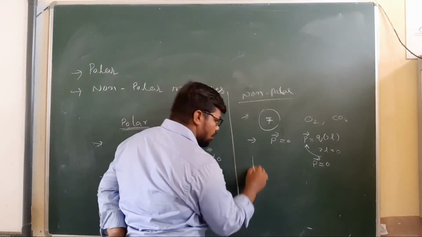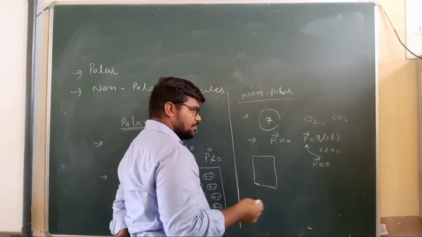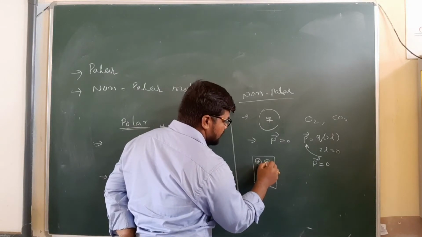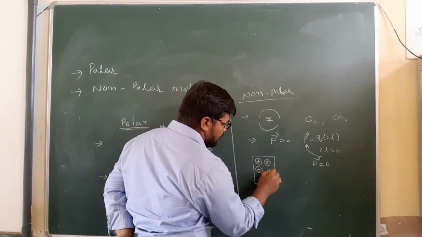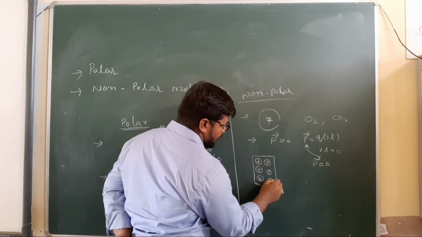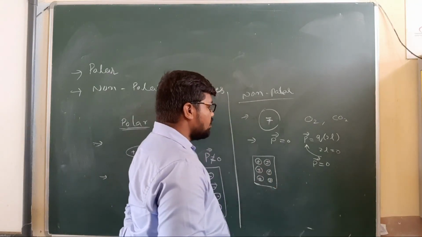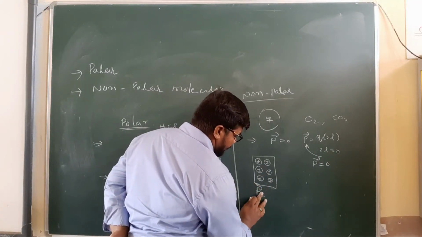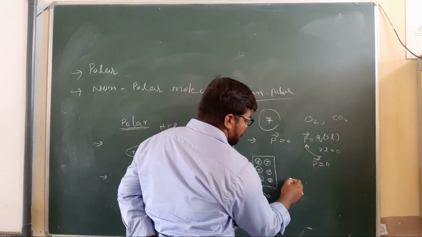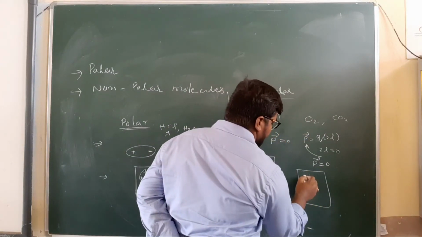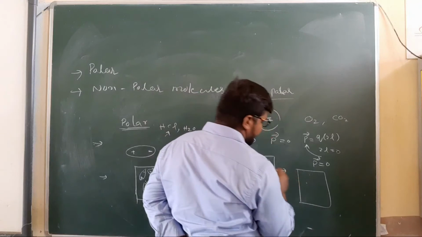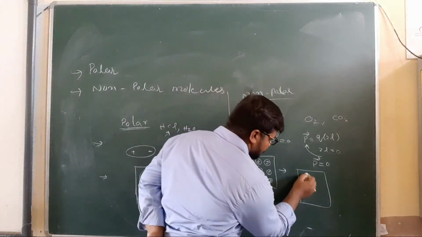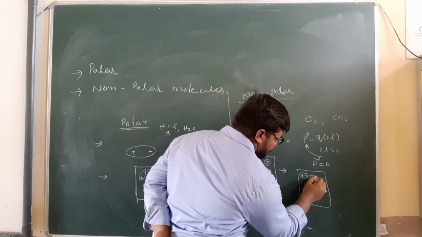When we take a dielectric slab like this, the positive and negative charges coincide with each other, so this material has no net dipole moment, P bar is equal to 0. Whenever an electric field is applied, the material gets a dipole moment like this: positive, negative, positive, negative.